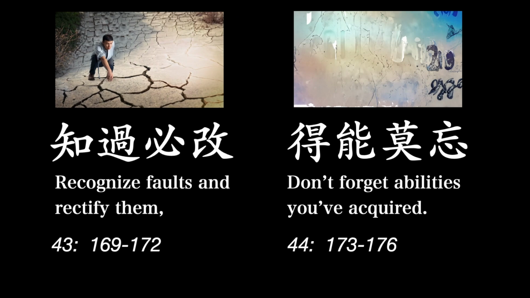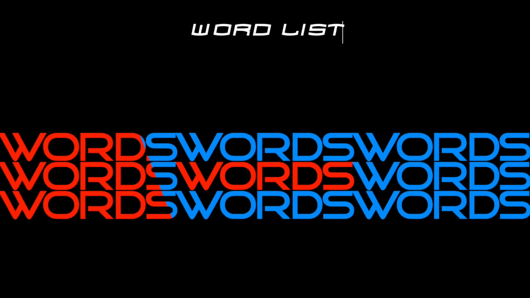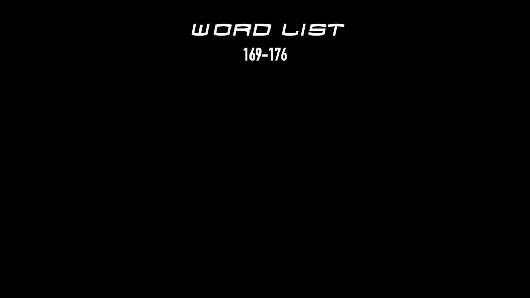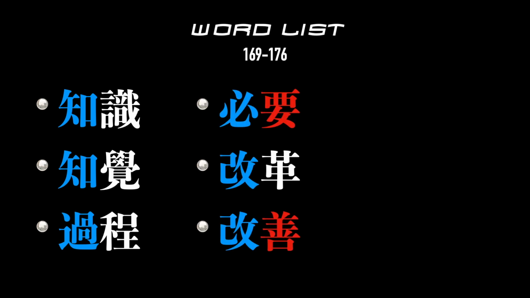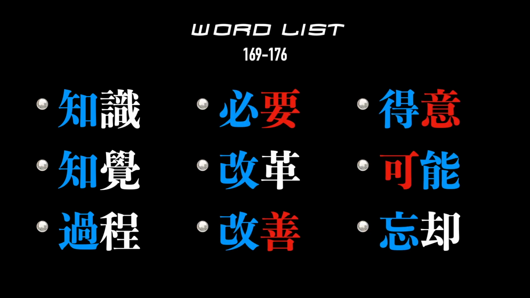So here are the two lines from this lesson. Take a look for a few moments and see if you recognize some of the radicals or components. Okay, let's move on. Based on the 8 characters of these two lines, I've come up with a word list. This is a list of words that are common to Japanese, Korean, and Chinese, and you'll hear them spoken in the coming slides.